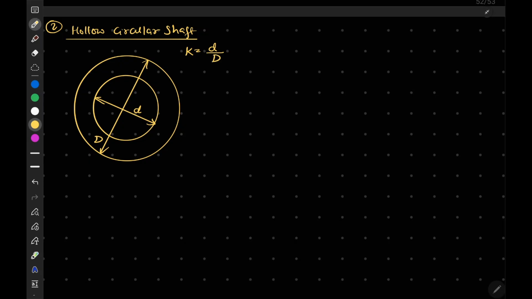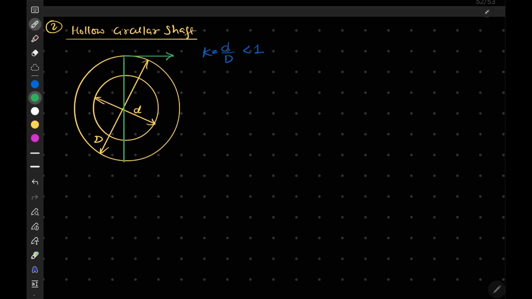So if I want to draw the stress distribution here, K is equal to d by D and is also less than 1. Now if I want to draw the stress distribution, let me draw a vertical line here. This is our tau max, let's say.